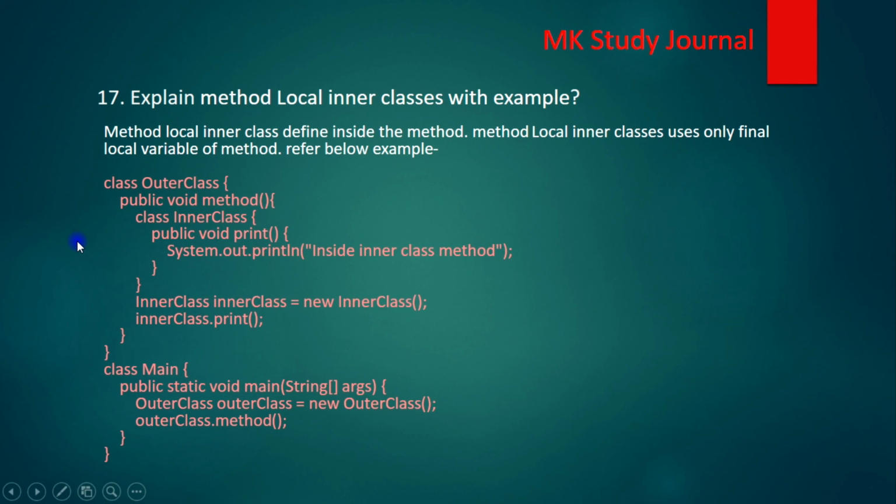In this example we have an outer class, inside that we have a method, and within the method we have the inner class. The instance of a method local inner class can be created inside the method only. So inside the method we have created the instance of the inner class, and via the instance we are simply accessing the method of the inner class. In the outer class, we simply create the instance of the outer class and access this method. So in this way we can create the method local inner class.